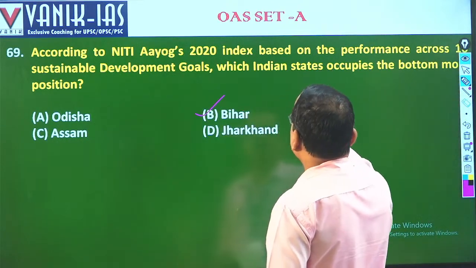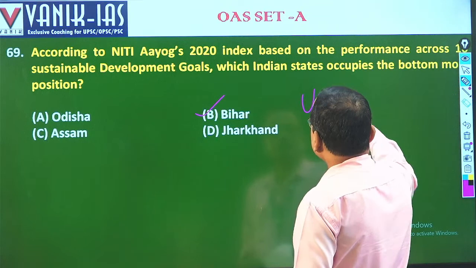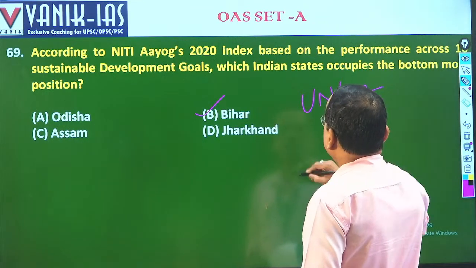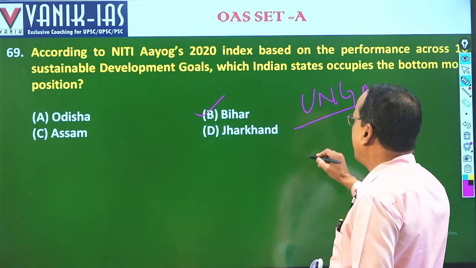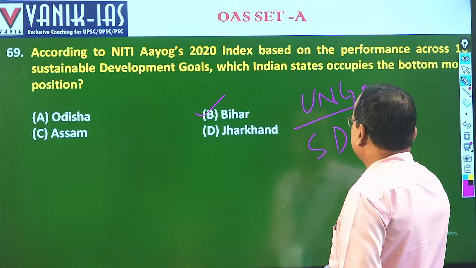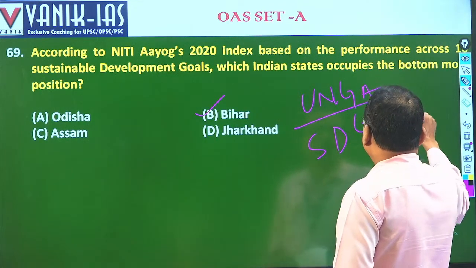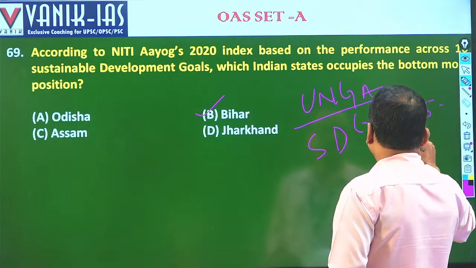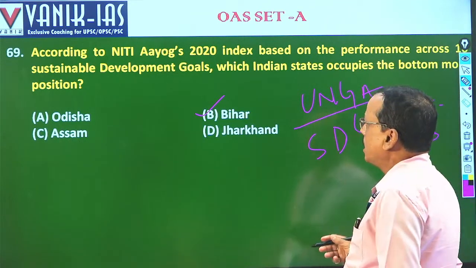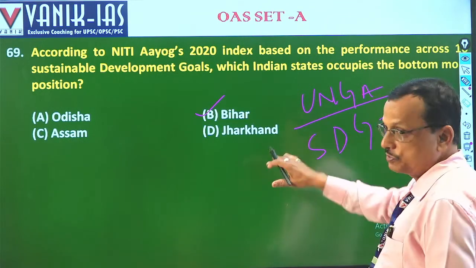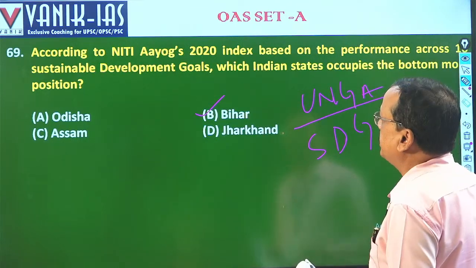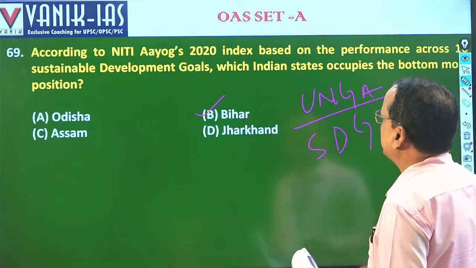So the UNGA has brought out the SDG from 2015 to 2030. And Niti Aayog is following this, and in the Indian context, Bihar is at the lowest position.